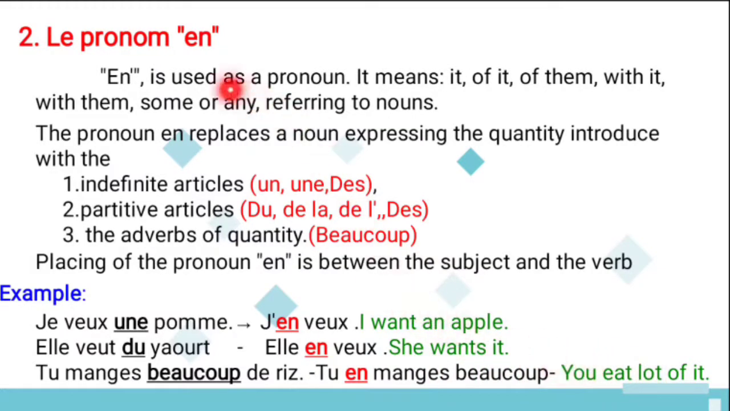So this is all about the second content, that is the pronoun en. En means what? It's one of the pronouns. And what is the meaning of en? It, and of it, of them, with it, with them, some or any, referring to the noun. And what does it replace? It replaces three things. What are the three things? One is the indefinite article, second the partitive article, and third adverbs of quantity. And where is it placed? It has to be placed in between the subject and the verb.